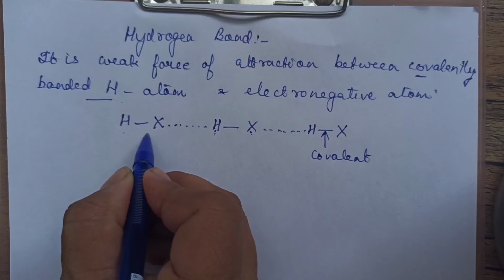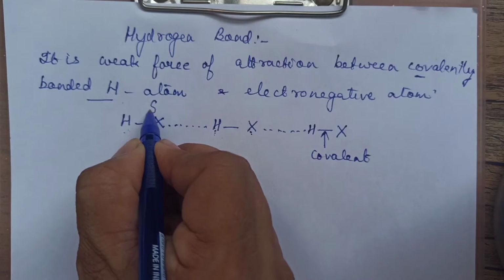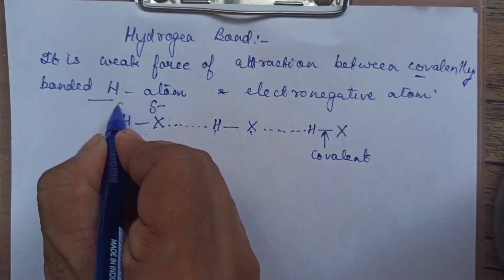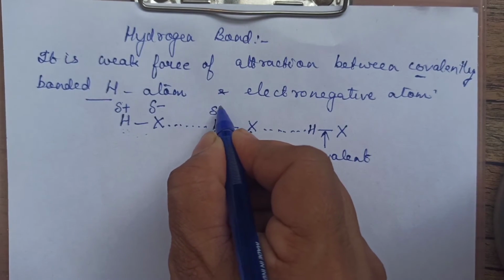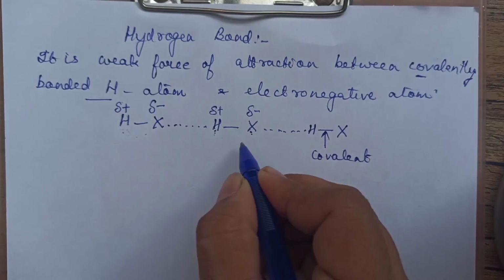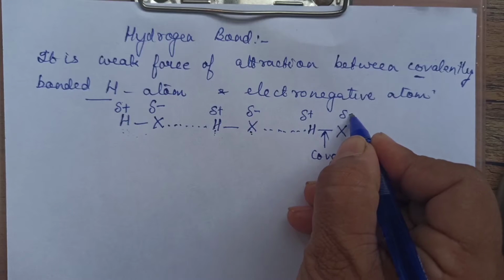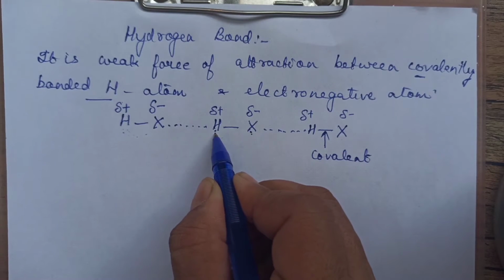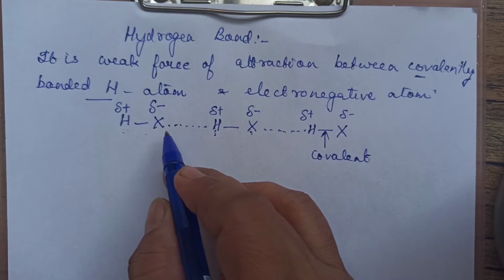So suppose I consider only one HX. In this X is more electronegative, so this will develop partial negative and hydrogen will develop partial positive charge. Likewise, all hydrogens will get partial positive and this will get partial negative. Right? So what will happen? This positive will attract the negative of the neighboring molecule.